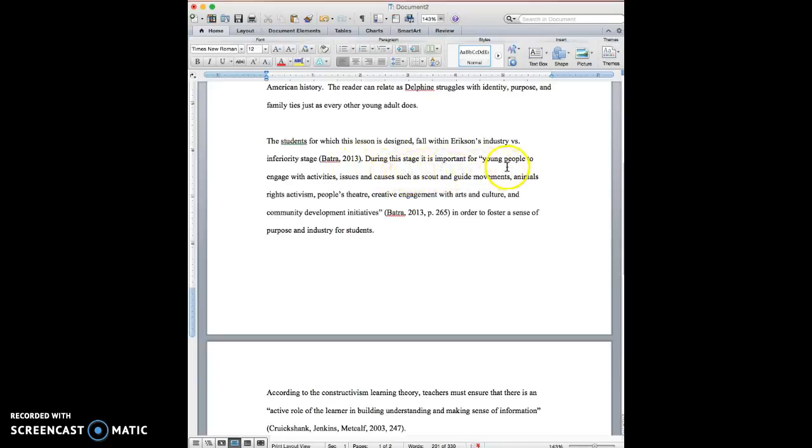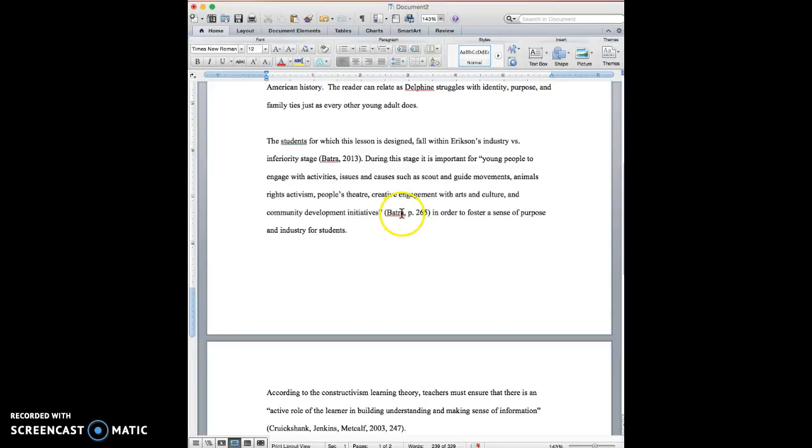Then going forward, this person has a direct quote. So then they have Batra. Now this one gets a little complicated because if it's within the same paragraph that you're citing the same author, you don't need to put the date again because you just put that in that paragraph. If you go to another paragraph, you will need to add that date again.